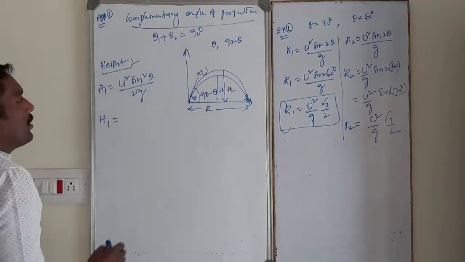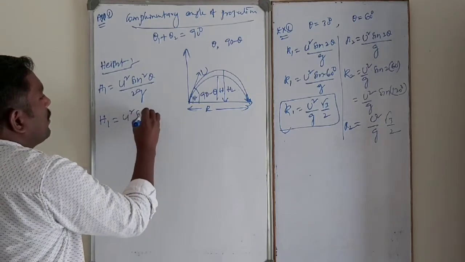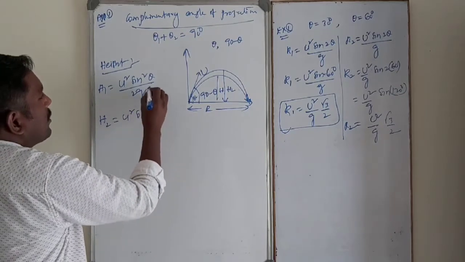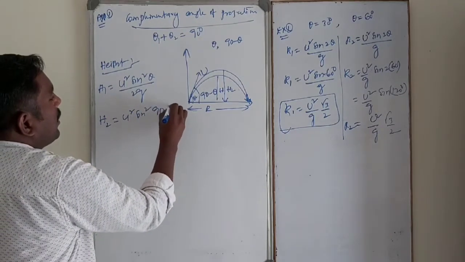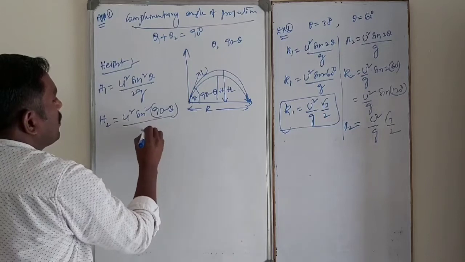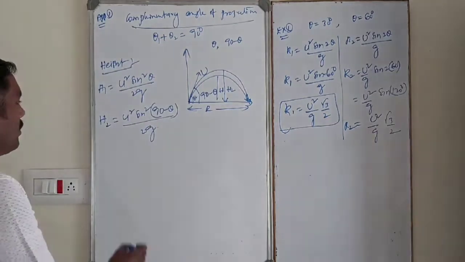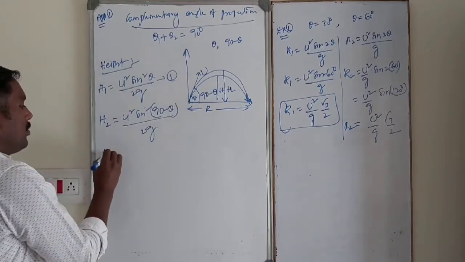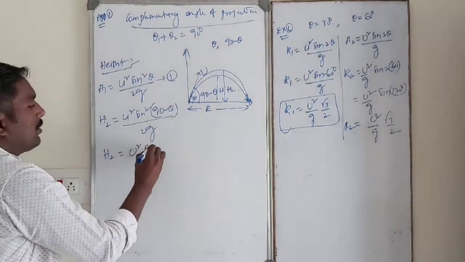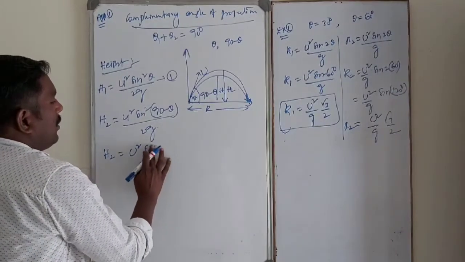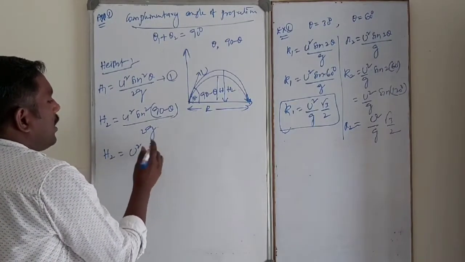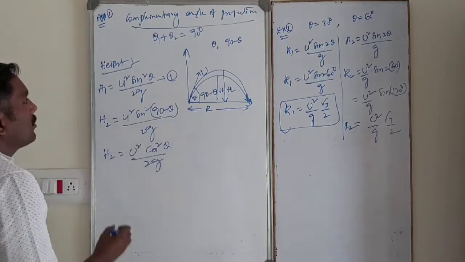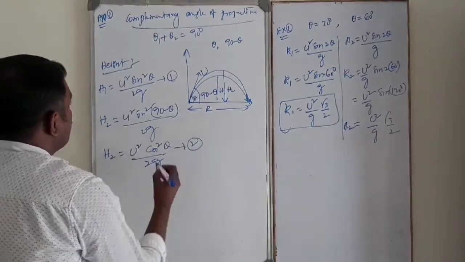h1 is equal to what? u square sin square theta by 2g. So this is equation number 1. h2 is equal to u square sin square (90 minus theta), that is cos square theta, by 2g. So then this is equation number 2.